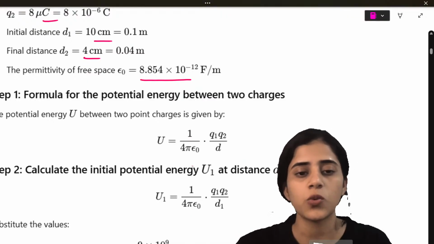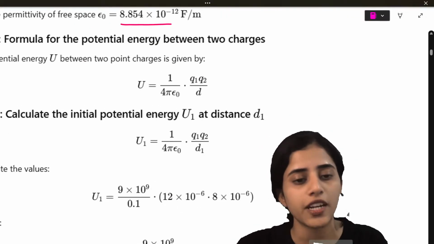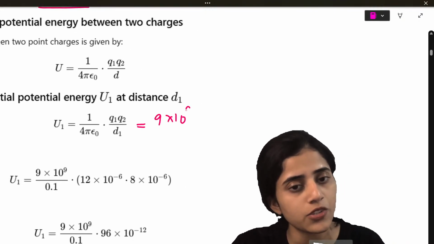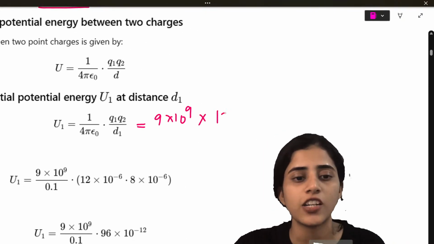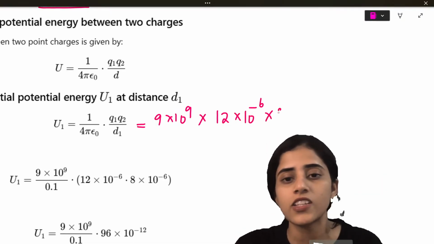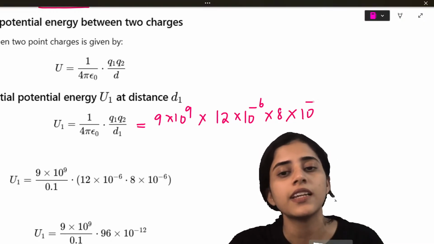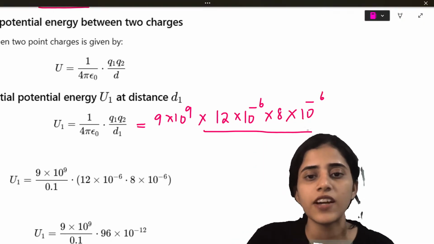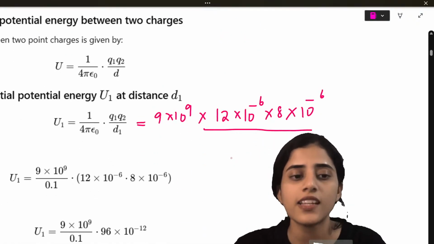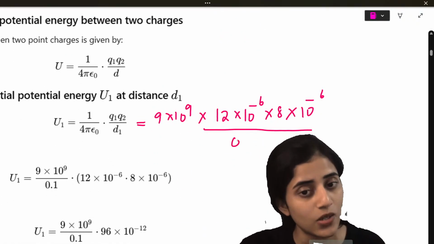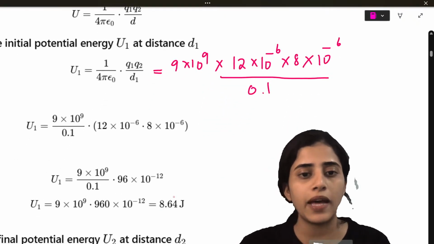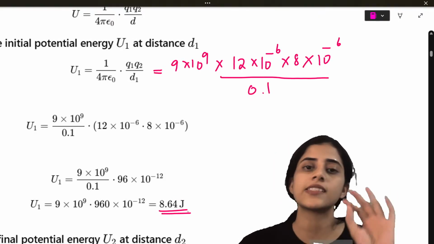So let's substitute. 1 by 4 pi epsilon naught is 9 into 10 raised to 9, into what is the first charge? 12 microcoulomb, 12 into 10 raised to minus 6, into second charge, 8 microcoulomb, 8 into 10 raised to minus 6, divided by what is the distance? Initially the distance is 10 centimeters. So 10 centimeters is how many meters? 10 by 1000, 0.1 meters. Is this clear? Now if you do the math, you will get 8.64 joules.